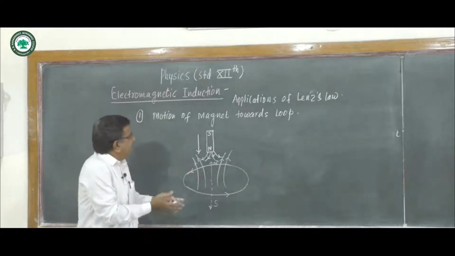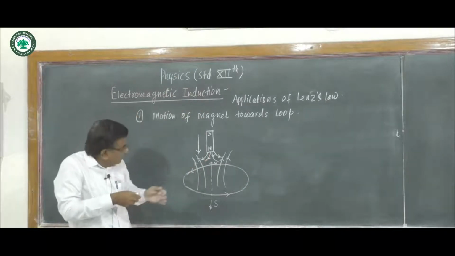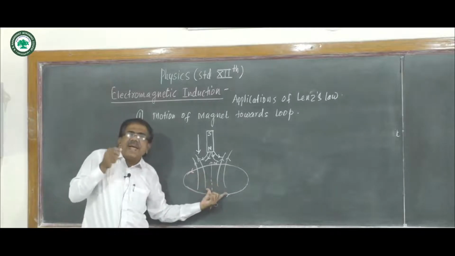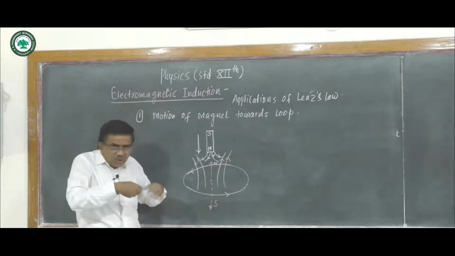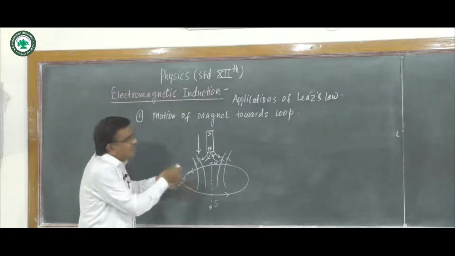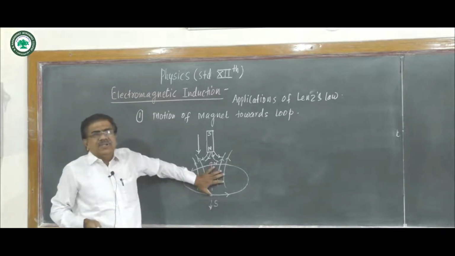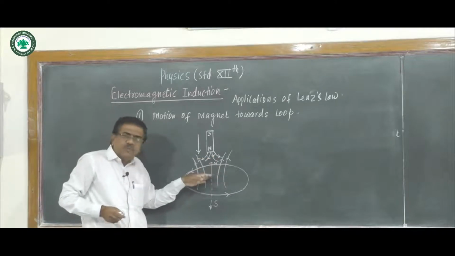Similarly, if this magnet is moved away from the coil, the magnetic flux with this loop goes on decreasing. Again current is induced. It acts as a dipole, but its upper face acts as a south pole.